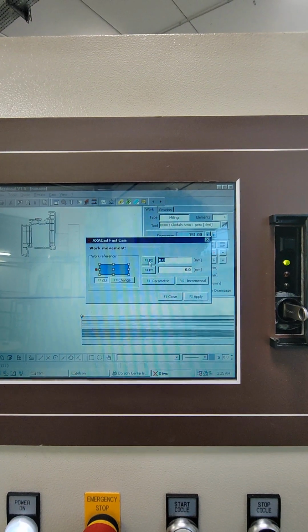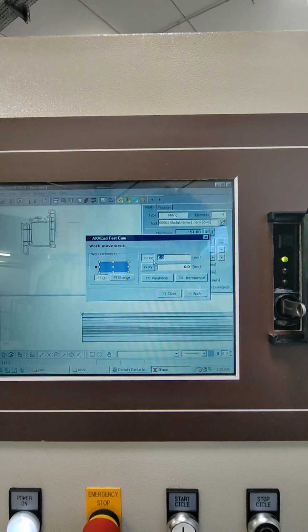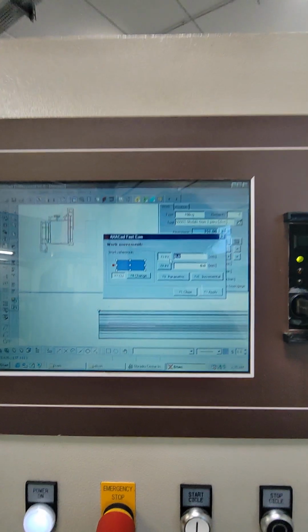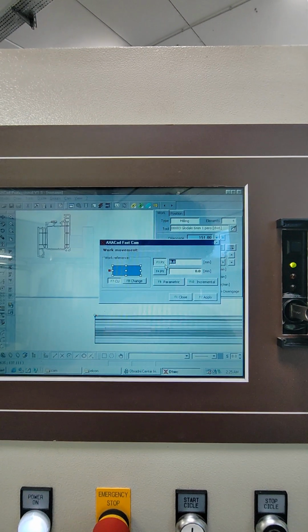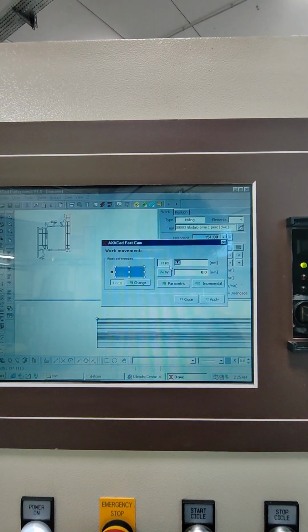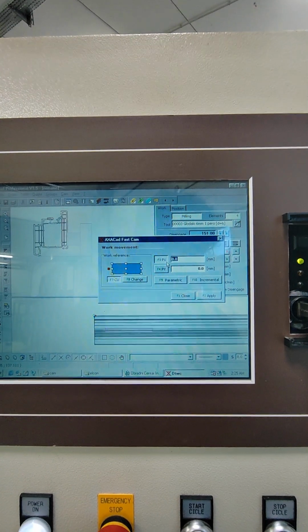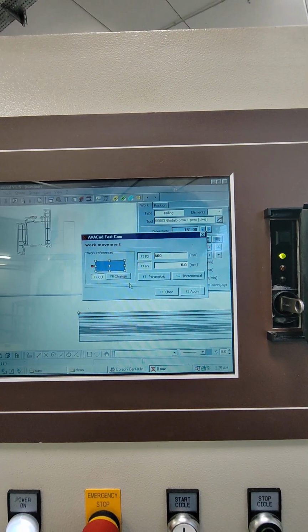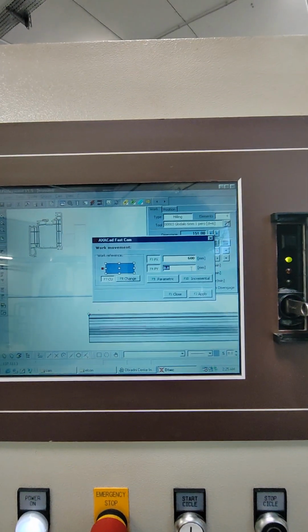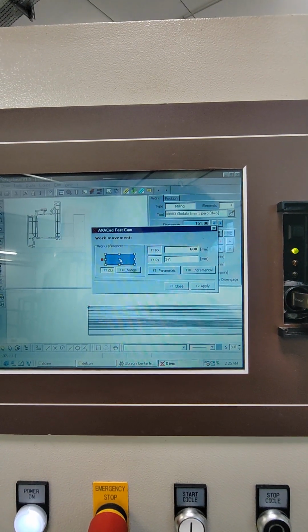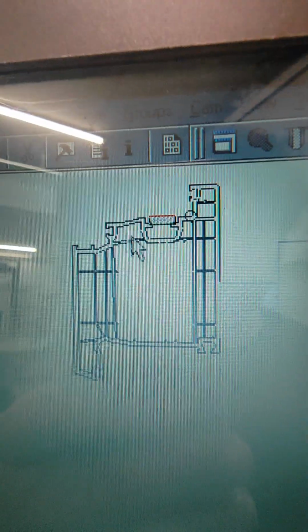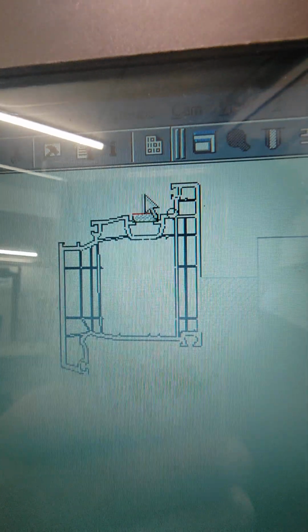I will not change this now, and I will put here the X, the distance of the X. Let it be around 600 millimeters, and epsilon, let it be around 57 millimeters. Now we see here the position of the cutter, the position of the work.